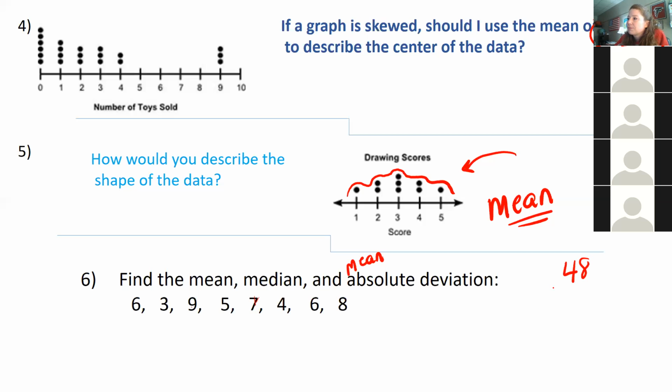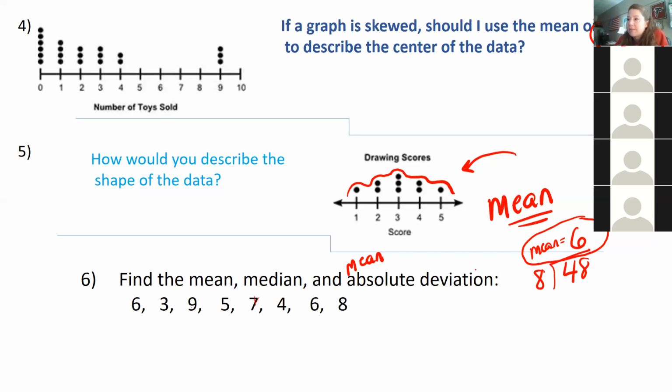So divide it by how many numbers there are. 1, 2, 3, 4, 5, 6, 7, 8. Okay. So that's it, right? For the mean, I'm done, right? Yep. So the mean of this data is 6.